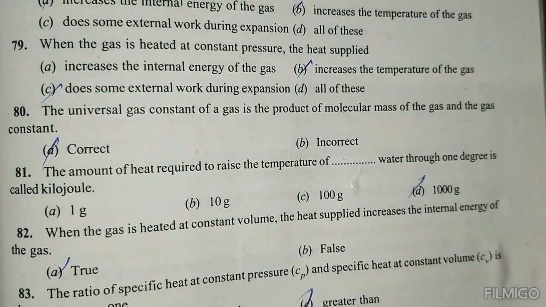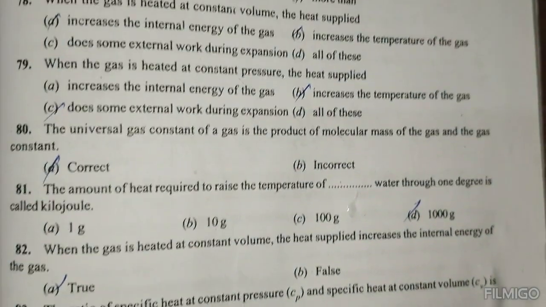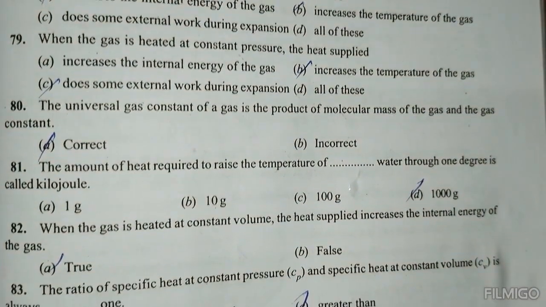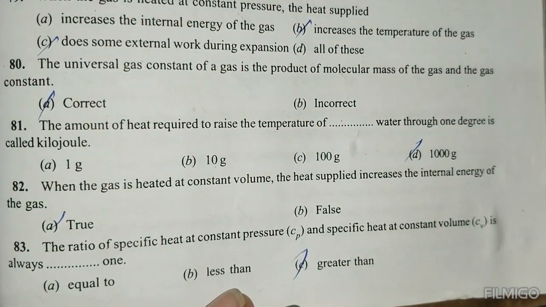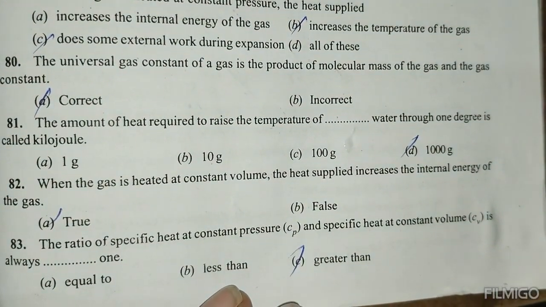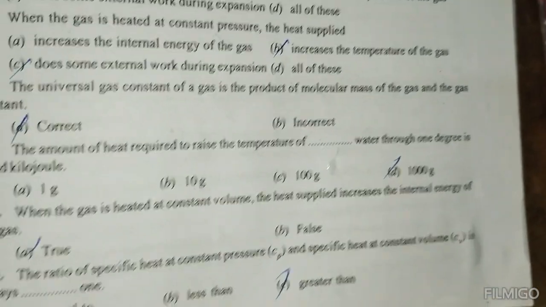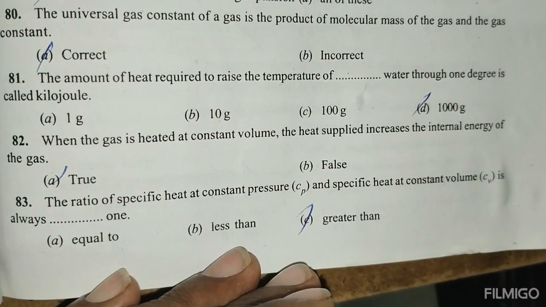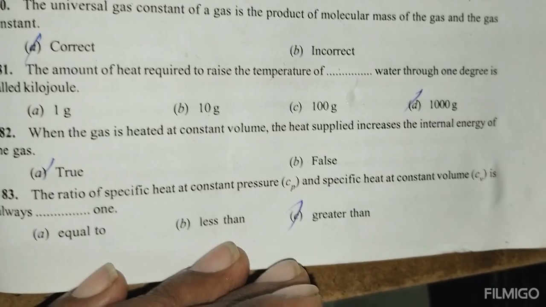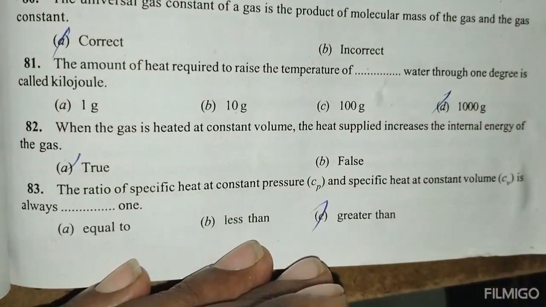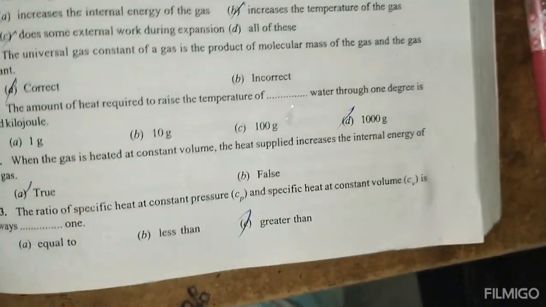The amount of heat required to raise the temperature of water through 1 degree is called a kilojoule, is the 100 grams. When the gas is heated at constant volume, the heat supplied increases the internal energy of the gas. True. The ratio of specific heat at constant pressure and specific heat at constant volume is always greater than 1.